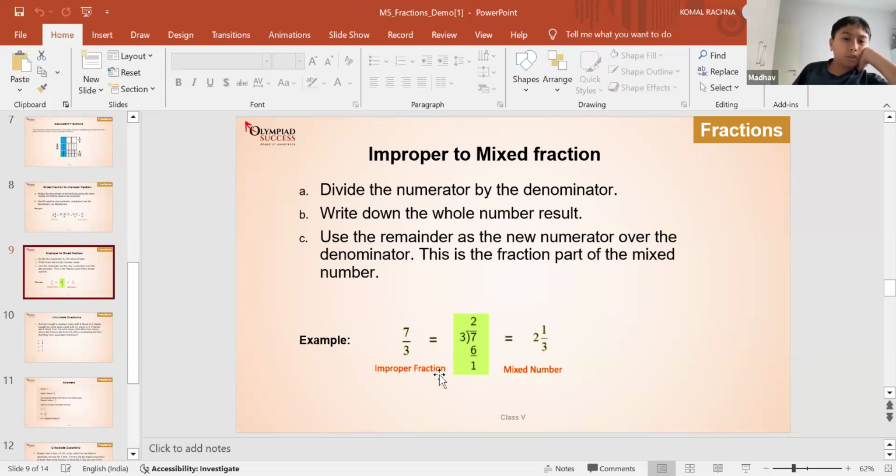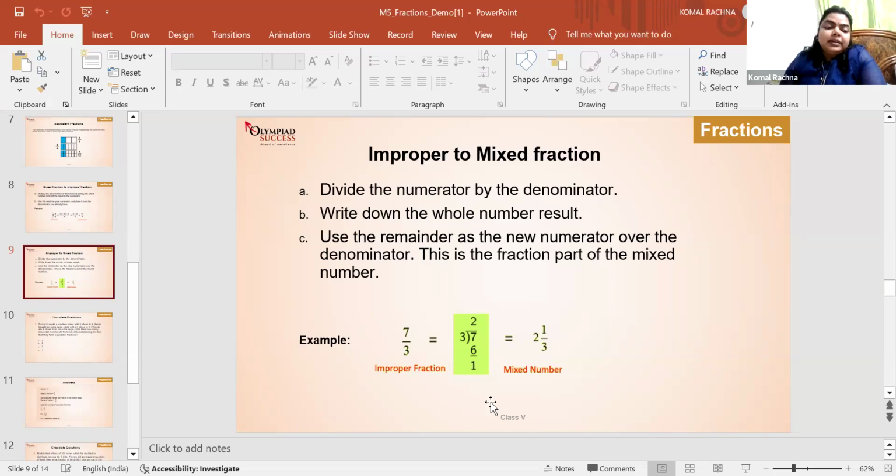If 3 is the denominator, then we can subtract 3 from 7. And if there's still more left, that can be subtracted by 3 again. So we can subtract 6 out of 7 because our denominator is 3. Then we put 2 wholes since that's how many times we subtracted it, and we put the 1 that's left over on the numerator. Okay.